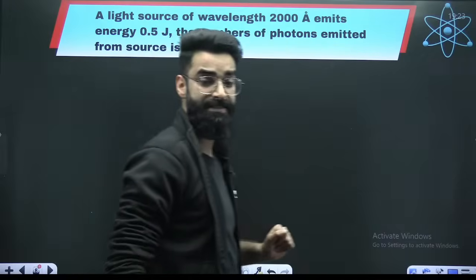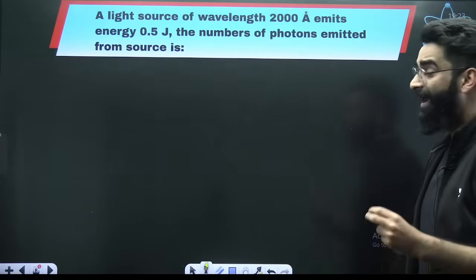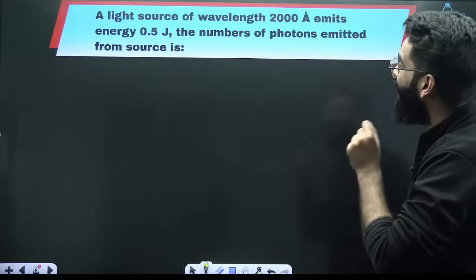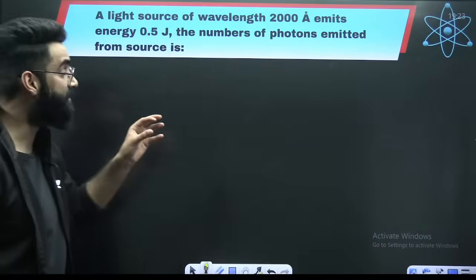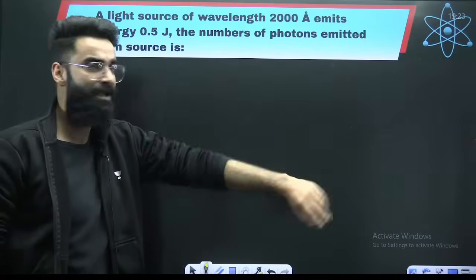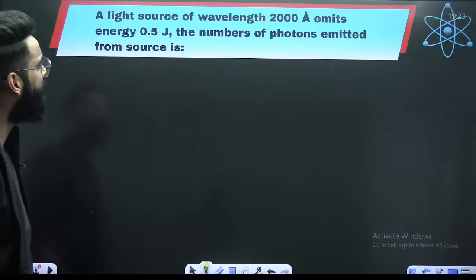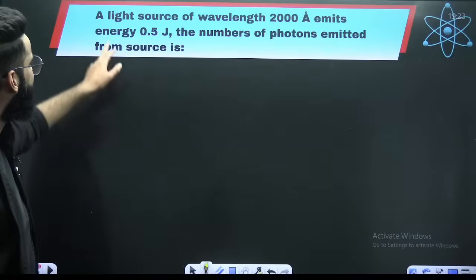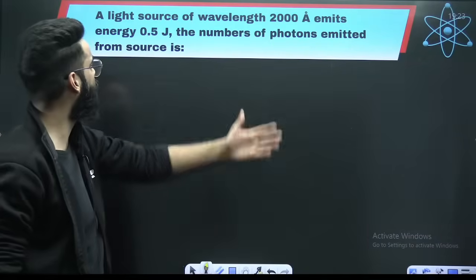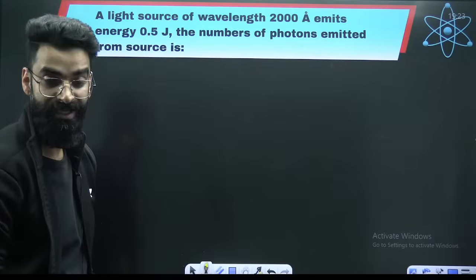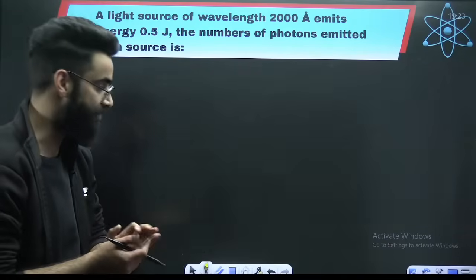Look at the second question, my dear students. I hope you can quickly solve it. A light source of wavelength 2000 angstroms is emitting light. Energy possessed by the radiation is 0.5 joules. Find the number of photons emitted from the source.